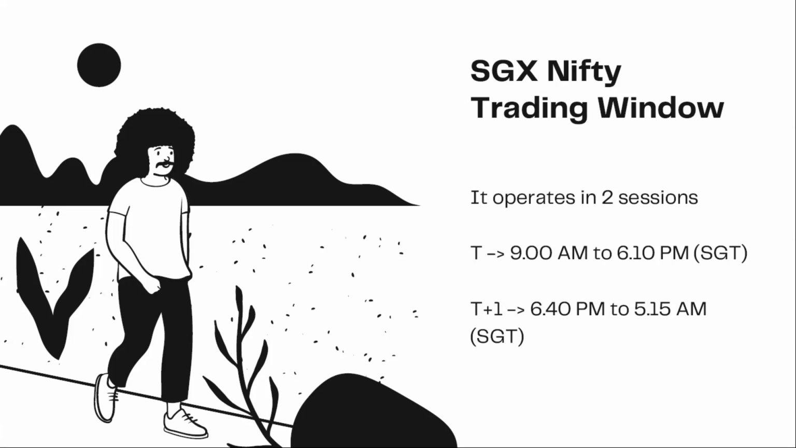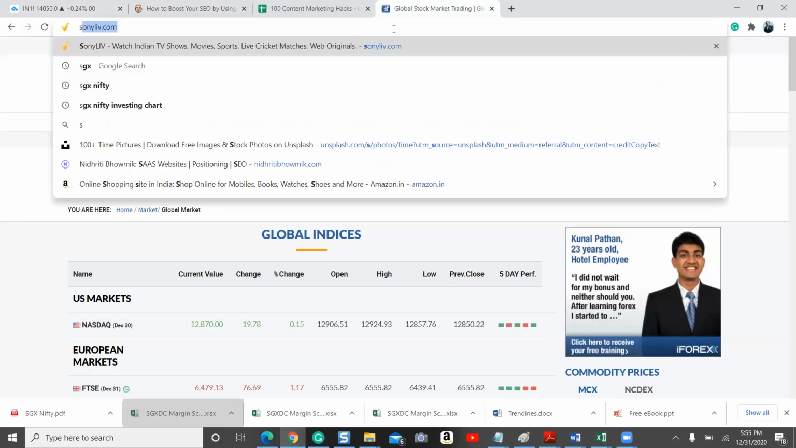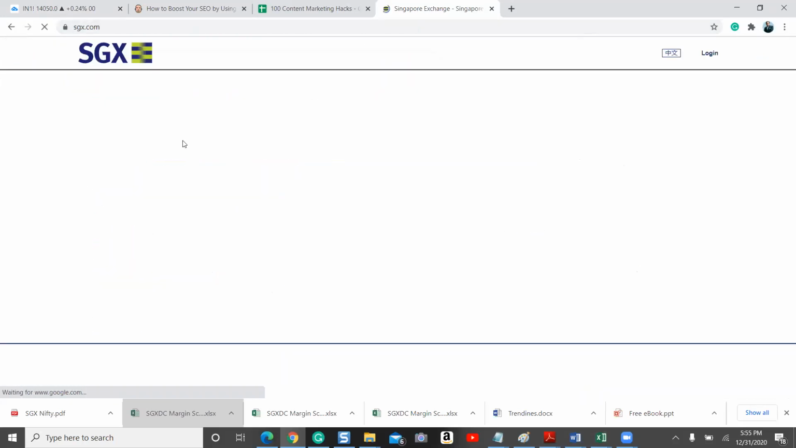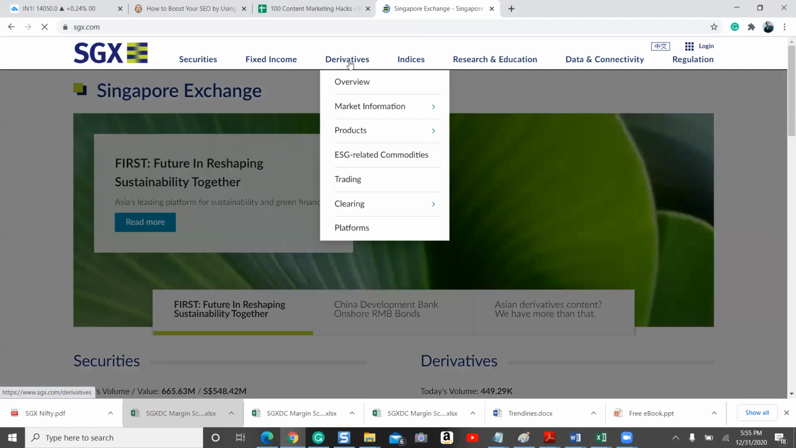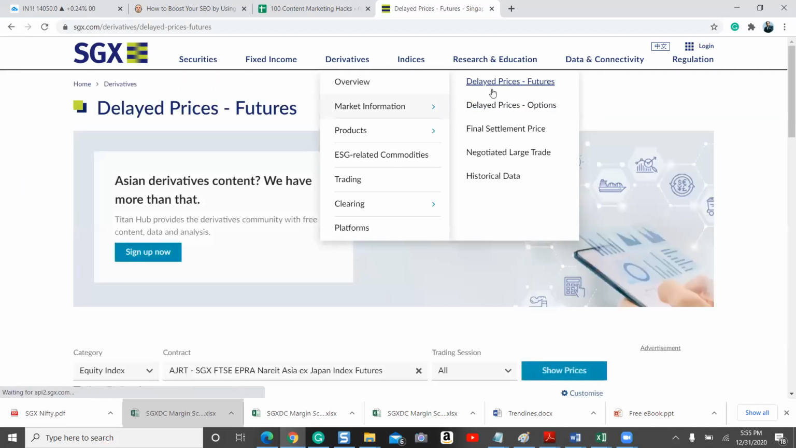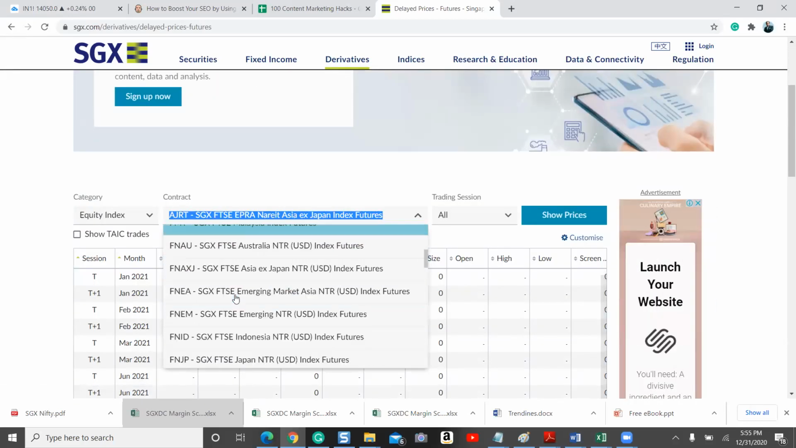So one can verify these details in SGX site itself. Suppose if you go to SGX, so this is the Singapore Exchange website. You can go to derivatives. You can go to market information. You can go to delayed prices futures. Okay, here you can select SGX Nifty.